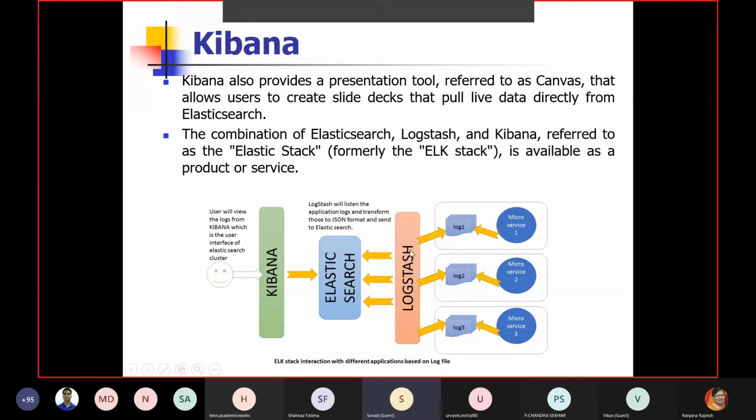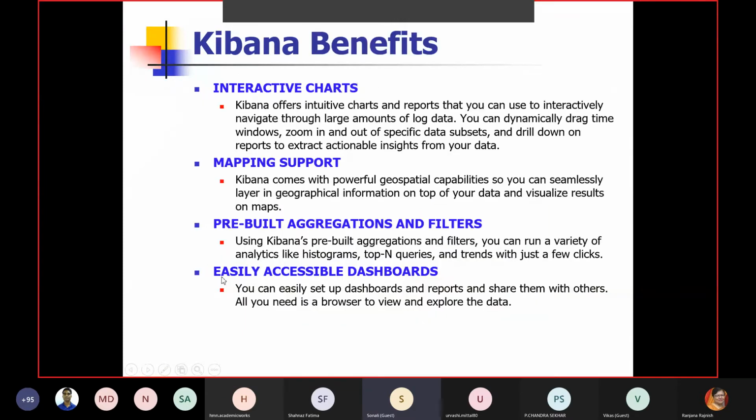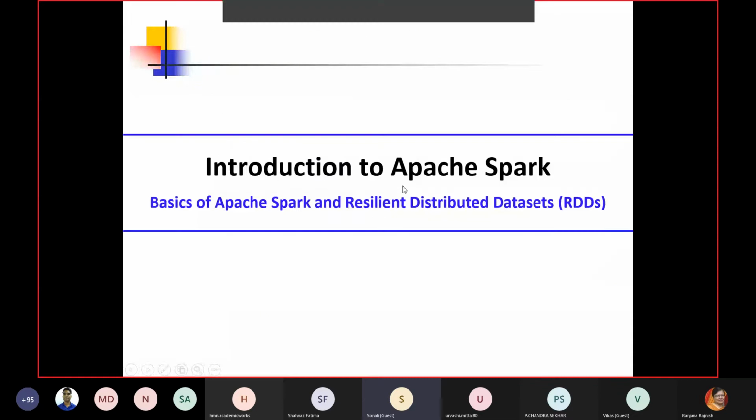So basically there are multiple logs which we are getting through some microservices, and these logs are given to Elasticsearch for foundation preparation. It is nothing but creating the indexes and creating the appropriate files, maybe in JSON format, and then Kibana is for user interaction. So basically this is the way we work. You can see there are interactive charts and some mapping support, aggregation, filters, and dashboards for various purposes.